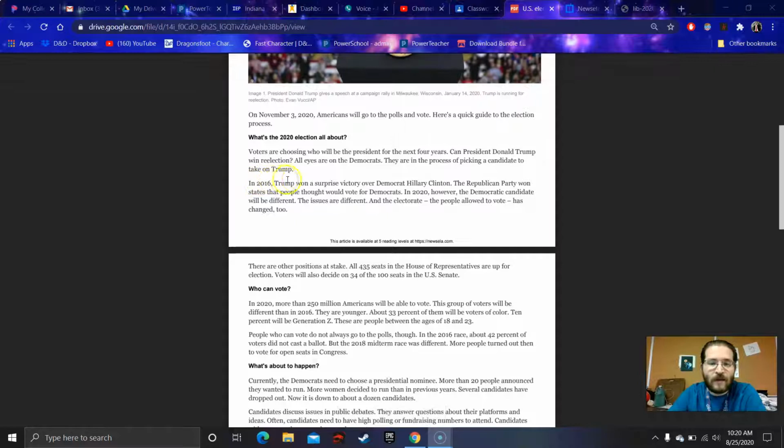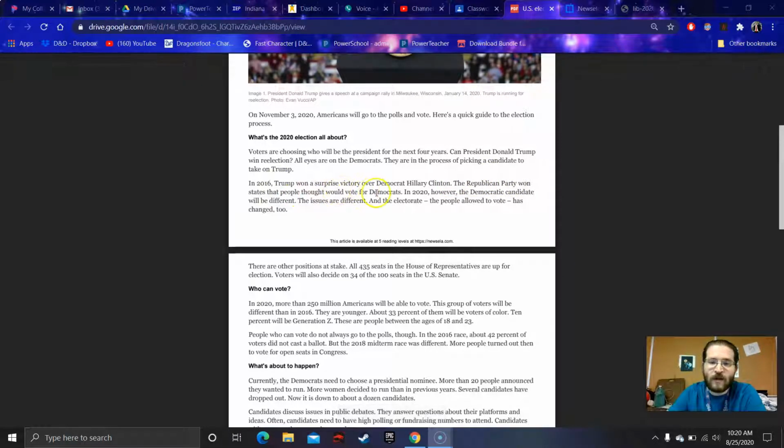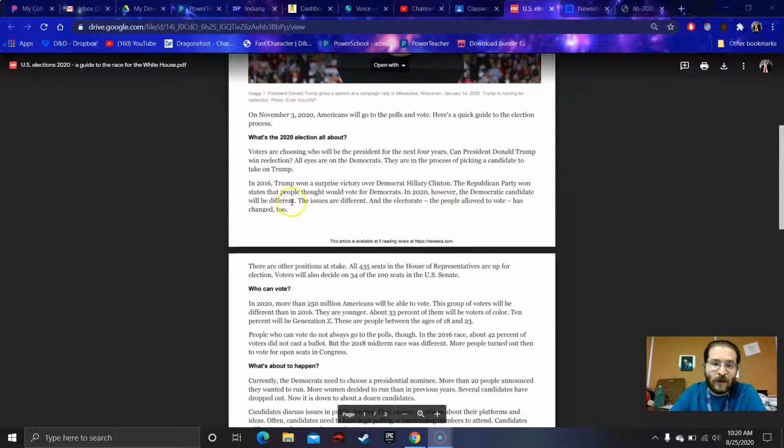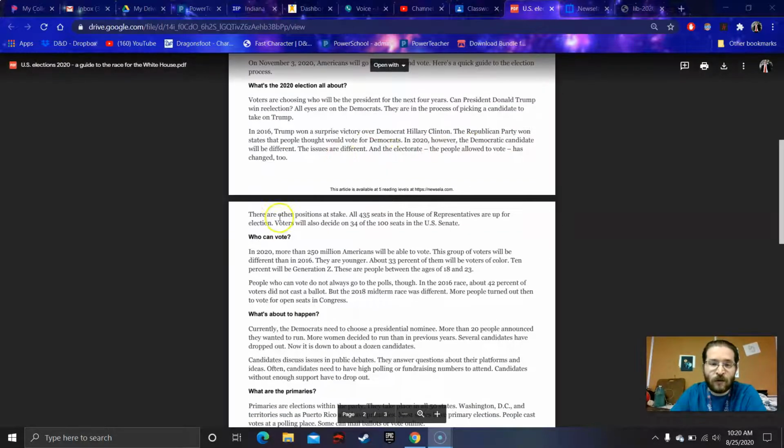In 2016, Trump won a surprise victory over Democrat Hillary Clinton. The Republican Party won states that people thought would vote for Democrats. In 2020, however, the Democratic candidate will be different. The issues are different, and the electorate, the people allowed to vote, has changed too.